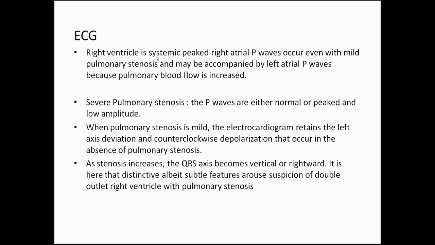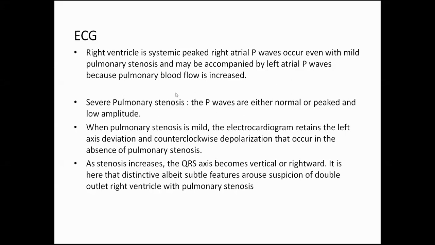Okay, coming on to the ECG. This is a very important ECG, because that will be the major differential diagnosis. Differentiating features: since the right ventricle is a systemic ventricle, we have peaked right atrial P waves, which occur even with mild pulmonary stenosis and may be accompanied by left atrial P waves because the pulmonary blood flow is increased.